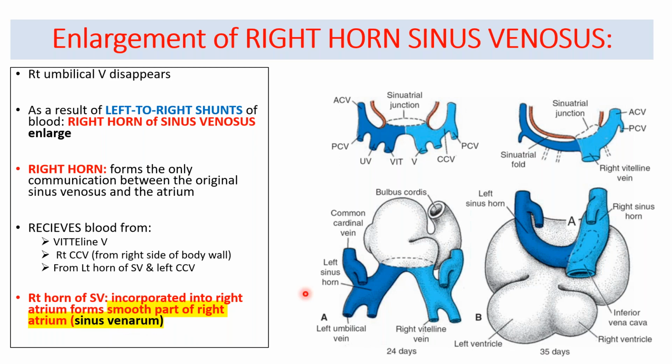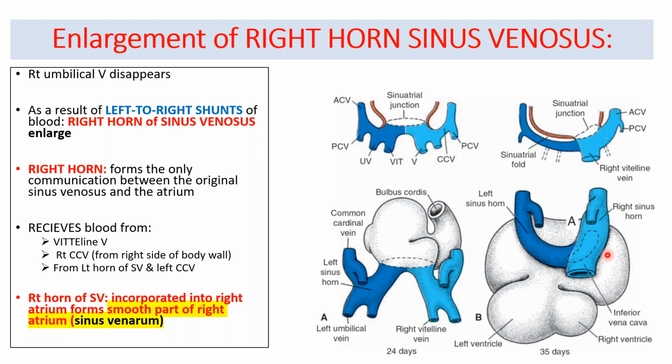What happens next is this enlarged right horn of the sinus venosus is incorporated into the right atrium. This is a posterior view. So this is the right atrium, into which the right horn of the sinus venosus is absorbed into the wall, and this forms the smooth part of the right atrium, which is called the sinus venarum. So the sinus venarum is the smooth part of the right atrium, formed by the absorption of the right